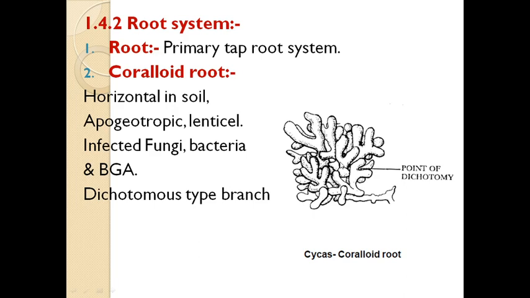This coralloid root forms due to infection of the root by fungal, blue-green algal, or bacterial members. It shows dichotomous branching, and in this diagram the point of dichotomy is also shown. So students, these two different types of root systems are specifically found in the order Cycadales, and one example is Cycas.